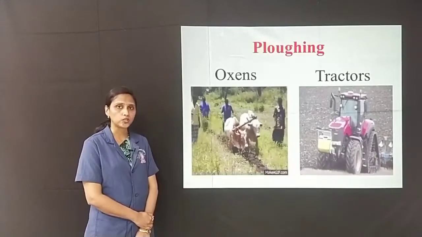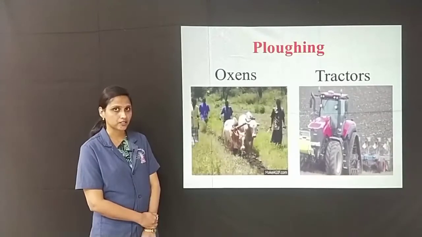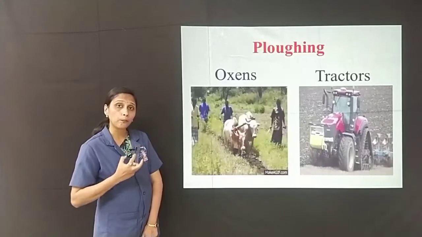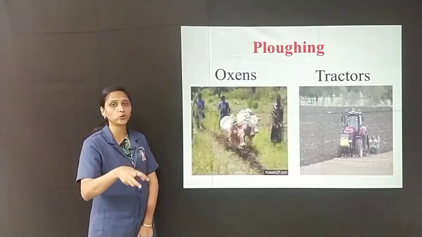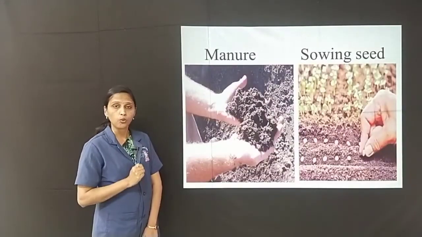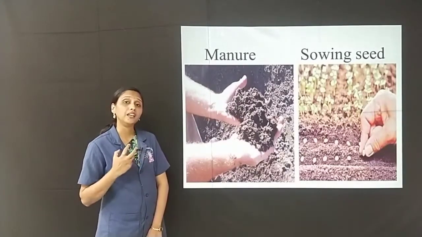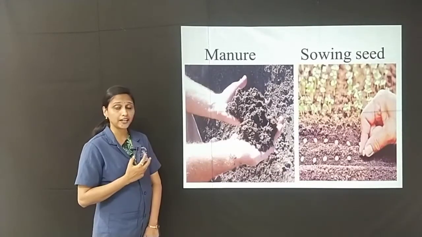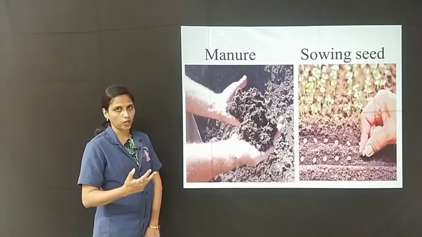Soil is made loose with the plough by using oxen and tractors. This loose soil allows the air and the water to pass through and it helps the roots of the crops to penetrate into the soil, and later manure is added. What do you mean by manure? Manure is a mixture of decayed leaves, cow dung and ash. So, why is this manure added to the soil? In order to increase the fertility of the soil.